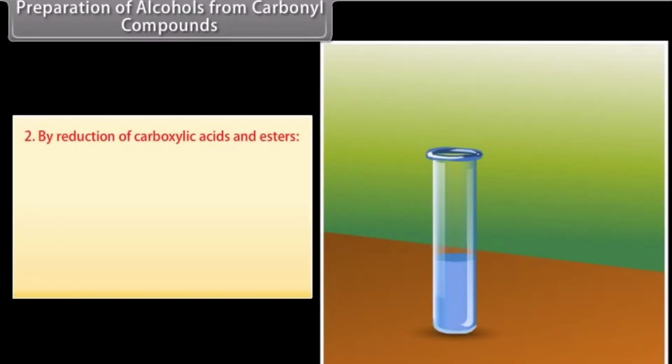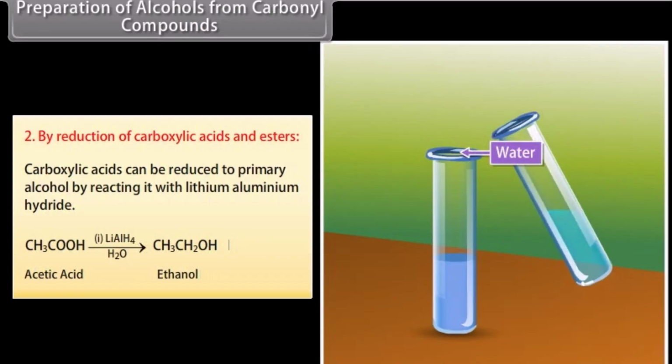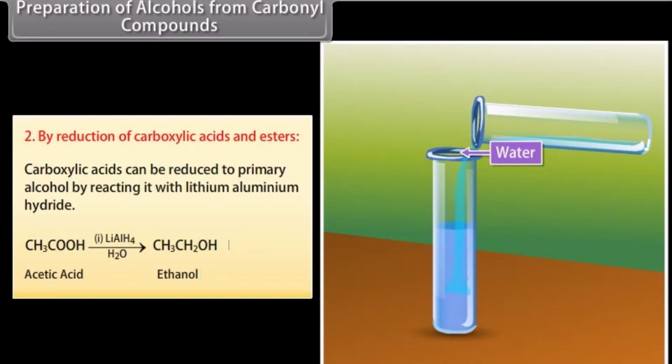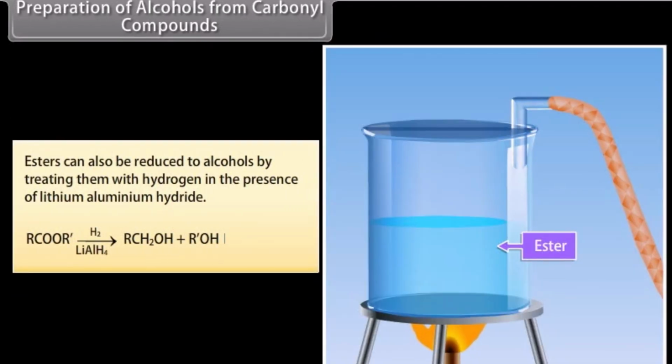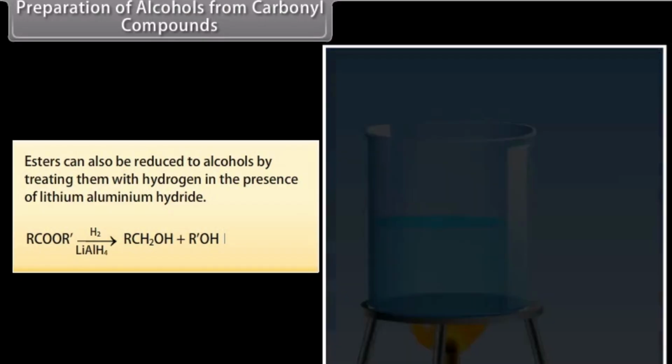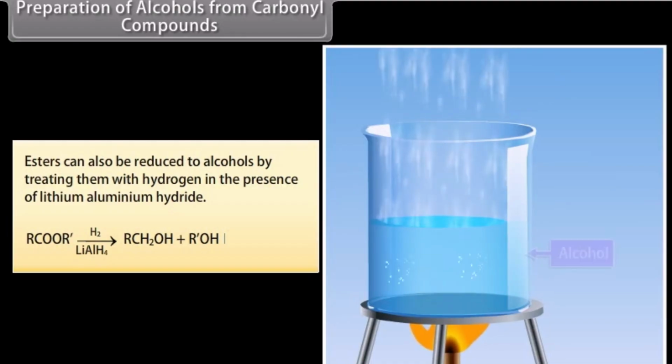From carbonyl compounds, by reduction of carboxylic acids and esters. Carboxylic acids can be reduced to primary alcohol by reacting them with lithium aluminium hydride. Acetic acid is treated with lithium aluminium hydride and then water, which forms ethanol. Esters can also be reduced to alcohols by treating them with hydrogen in the presence of lithium aluminium hydride, which forms alcohol.